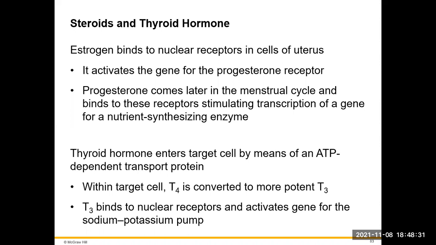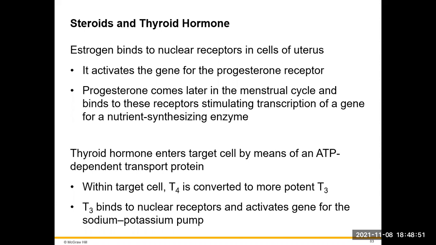Estrogen binds to nuclear receptors in the cells of the uterus. It can activate a particular gene for the progesterone receptor. Once it has that receptor, now progesterone can come in later during the menstrual cycle. It can bind to those receptors and stimulate the gene for some kind of nutrient synthesizing enzyme.